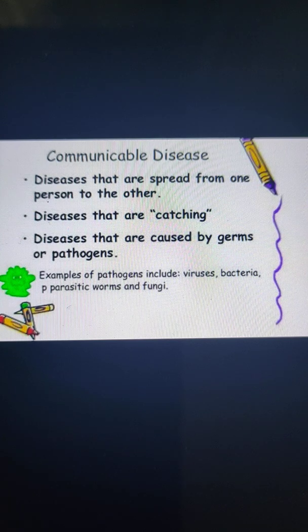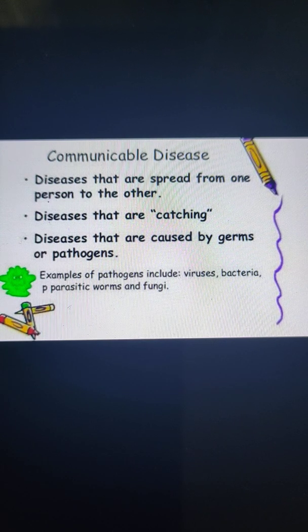There are so many modes of spreading of communicable disease. We all know that germs are present all around us, and they can enter our body through the food we eat, the water we drink, and the air we breathe. The body of a sick person also contains a lot of germs, and they can easily spread to a healthy person and make him sick. So let's discuss the different ways by which communicable disease can spread.